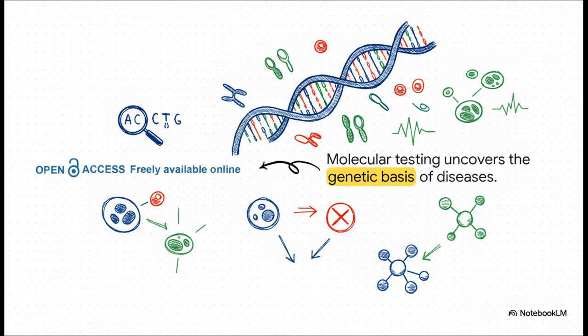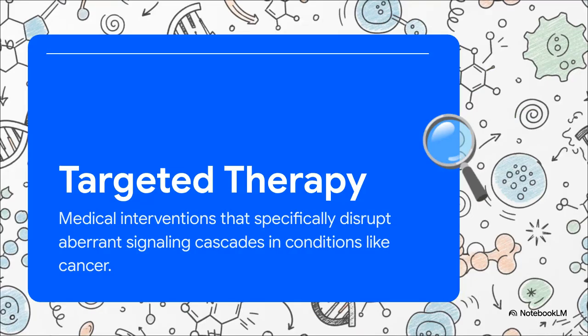We can precisely diagnose the exact molecular subtype of a disease, rather than just throwing treatments at the broad physiological symptoms. This brings us right back full circle to the concept of targeted therapies. Remember those receptor tyrosine kinases we discussed at the very beginning? By understanding the precise molecular events governing their activation, we've developed tyrosine kinase inhibitors. These drugs specifically disrupt those aberrant signaling cascades in conditions like cancer. We have officially closed the translational loop, from understanding the molecule directly to treating the malady.